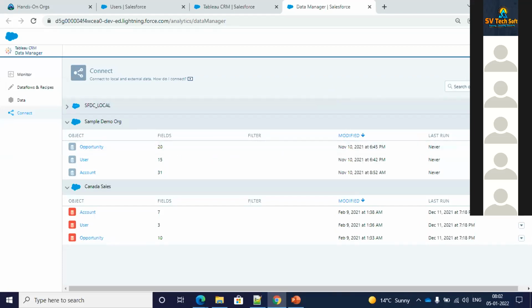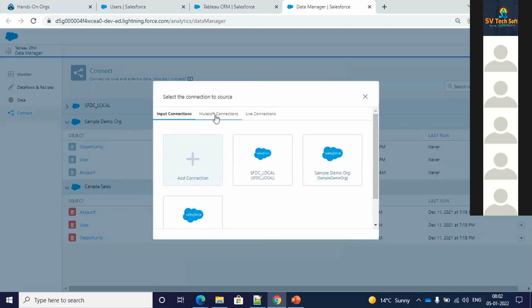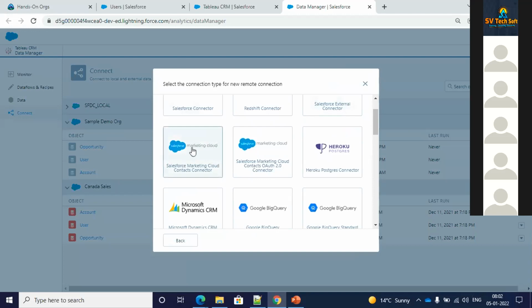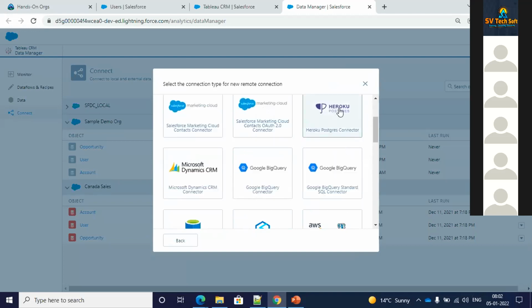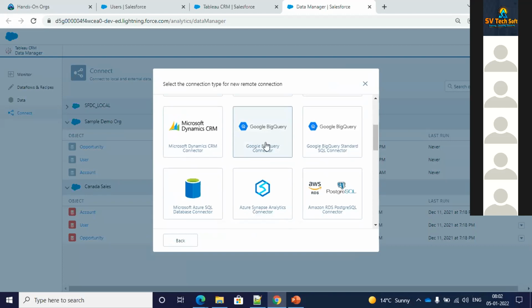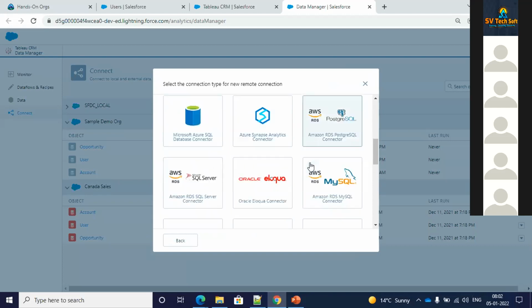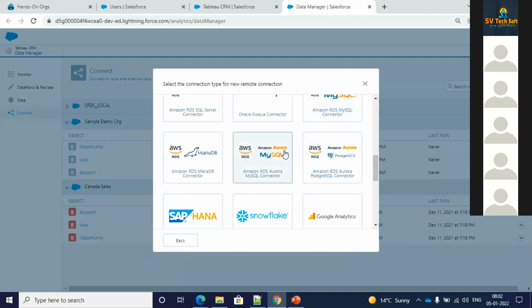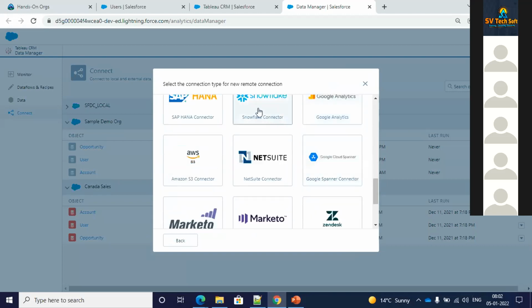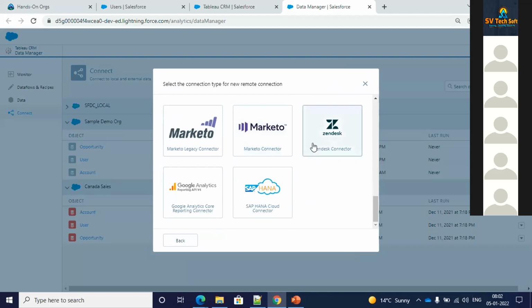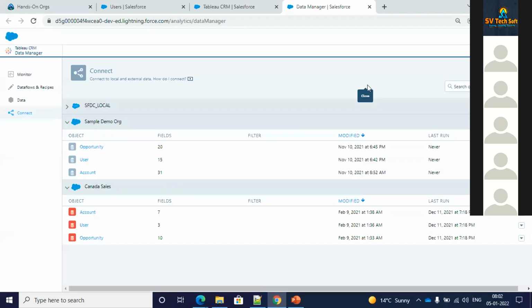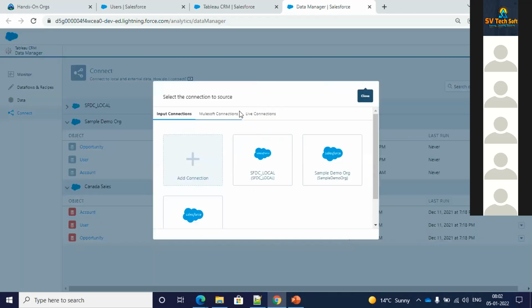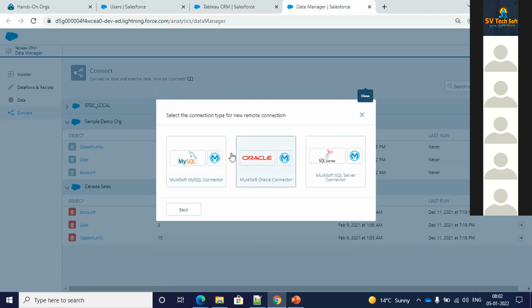Other than this, you can connect with Salesforce Marketing Cloud. All these features are there. You can connect with Heroku Postgres, Google BigQuery, Microsoft Azure SQL, MySQL, AWS, SAP HANA, Snowflake, NetSuite, Google Analytics. You can connect with any other external sources and bring in the data from there. This is one way, and you can also go for MuleSoft connections. Here you have MySQL, Oracle. All the connections you can do from here, and then pull in the data.